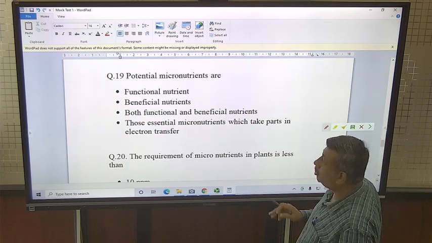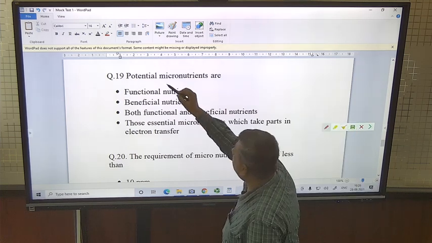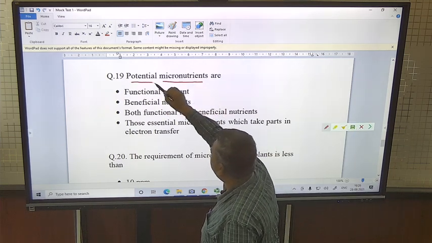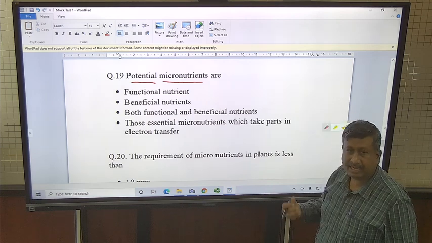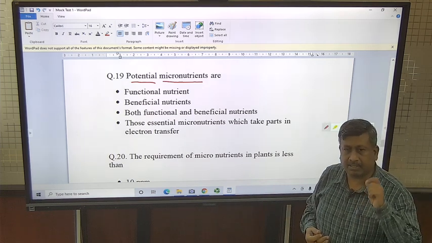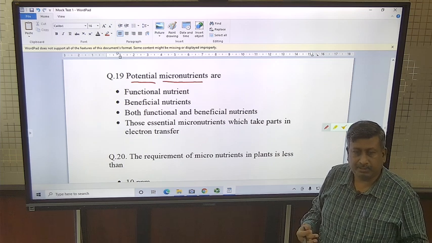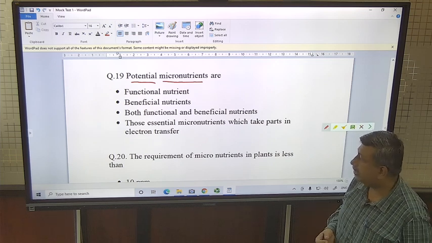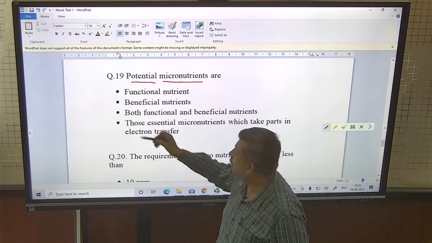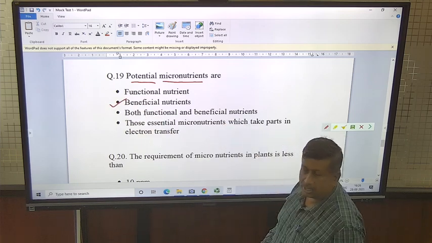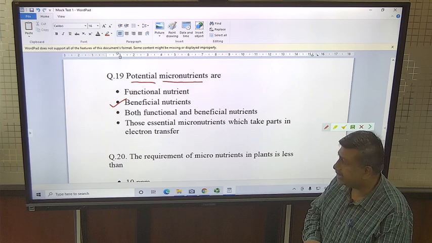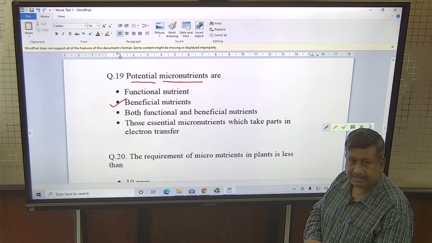Potential micronutrients are micronutrients which have potential to increase the yield, means these nutrients are required in small quantity and have capacity to increase the yield if they are applied. So these are beneficial nutrients. But there are so many beneficial nutrients which increase the yield and are considered as potential.